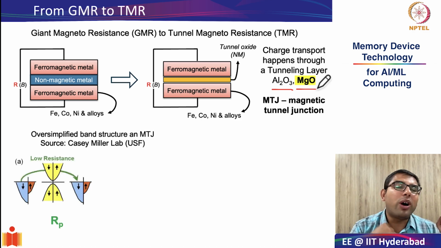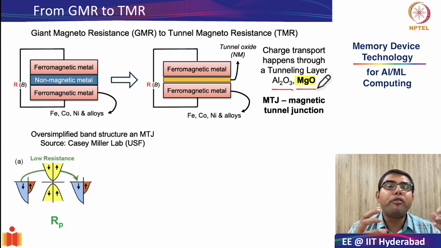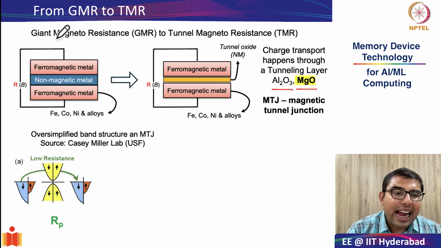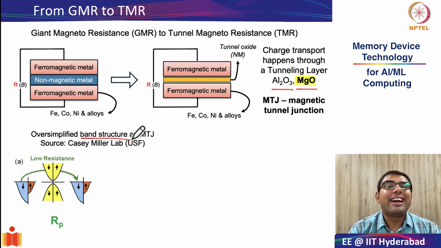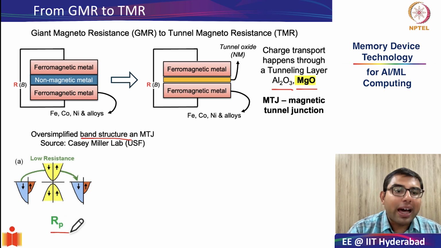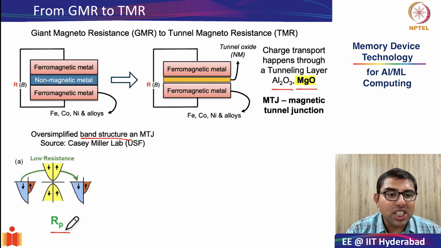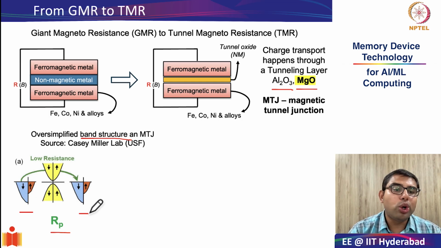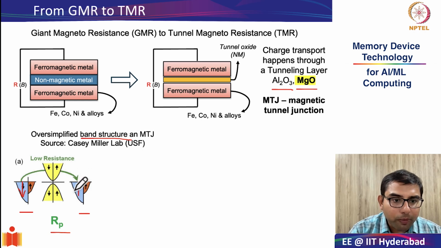Now, let's try to understand the operation of a magnetic tunnel junction, why the parallel configuration gives you a low resistance state and the anti-parallel again gives you a high resistance state, by looking at this simplified band structure diagram of a magnetic tunnel junction. So let us first consider the parallel state. In the parallel state, the majority spin both in ferromagnetic layer 1 and ferromagnetic layer 2 happens to be in the same direction. In the given example, both these are in the downward direction.